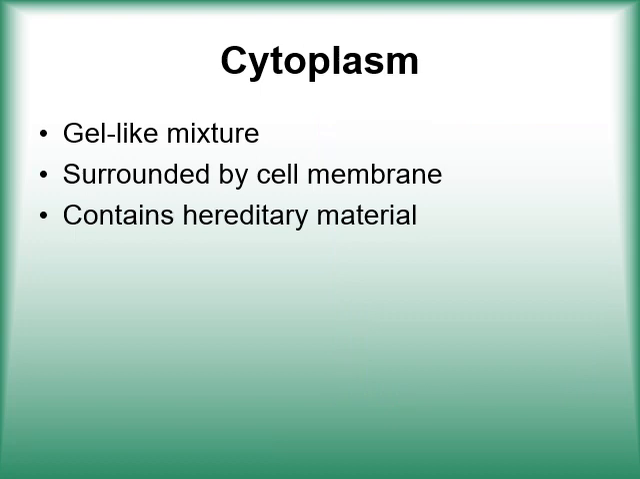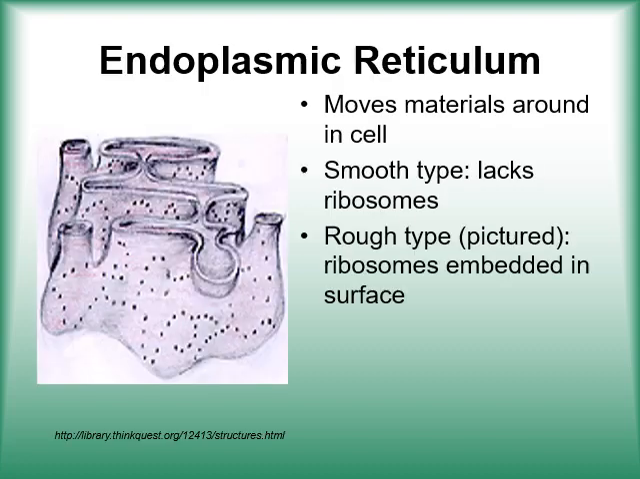Cytoplasm, a gel-like mixture surrounded by the cell membrane, contains hereditary materials. Okay, this is the function of cytoplasm. Endoplasmic reticulum moves material around in the cell. A smooth type lacks ribosomes. Rough type has ribosomes embedded in the surface. If ribosomes are present at the surface of the endoplasmic reticulum, then it is called rough endoplasmic reticulum. If ribosomes are absent, then it is called smooth